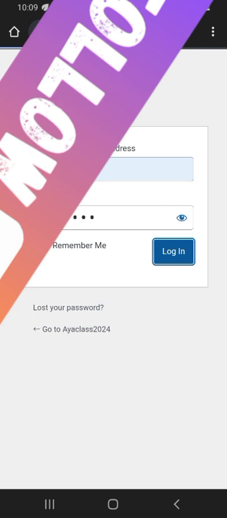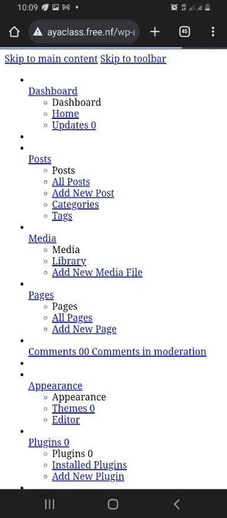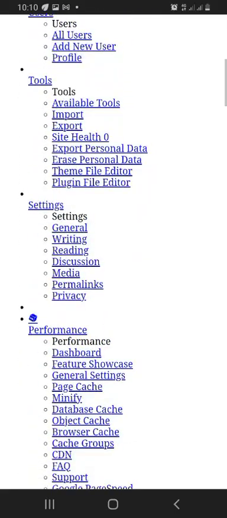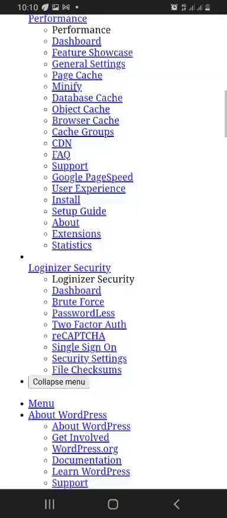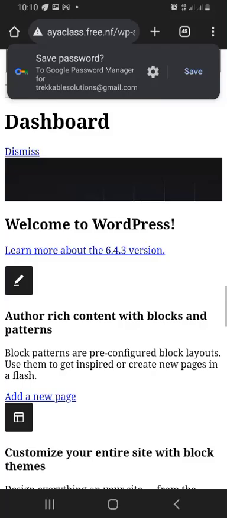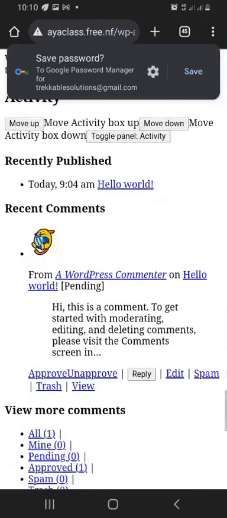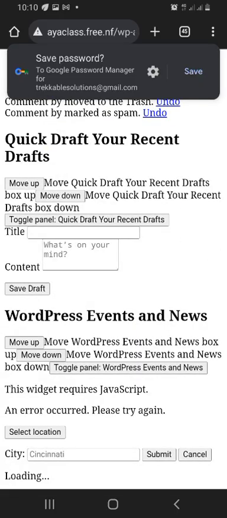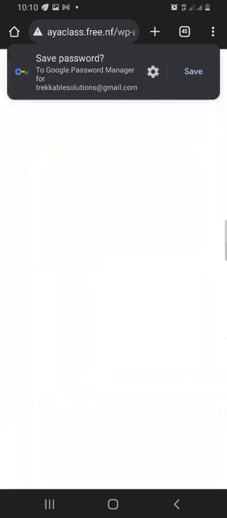It's loading, it's loading. Oh my god, it's open, but the network is still having issues. It's supposed to open better. Let me reload again and see what happens. Okay, so I can see the features that will enable us to do all those changes, and the dashboard, welcome to WordPress, but it has not opened very fine. So I think it's a network issue for now. Please send me a screenshot of yours. Let me see how it's opened.